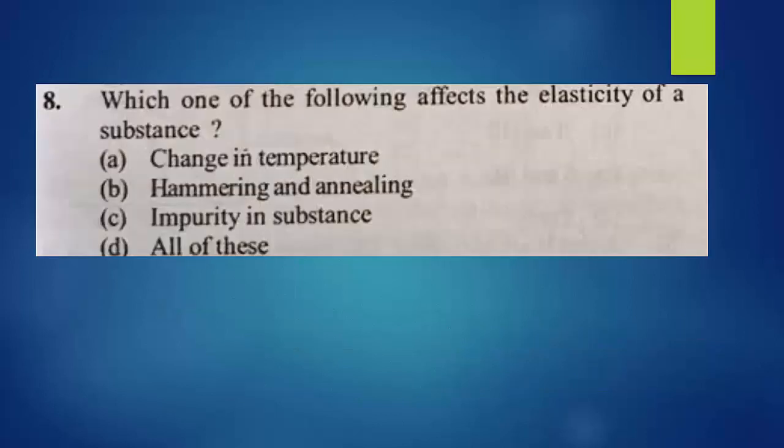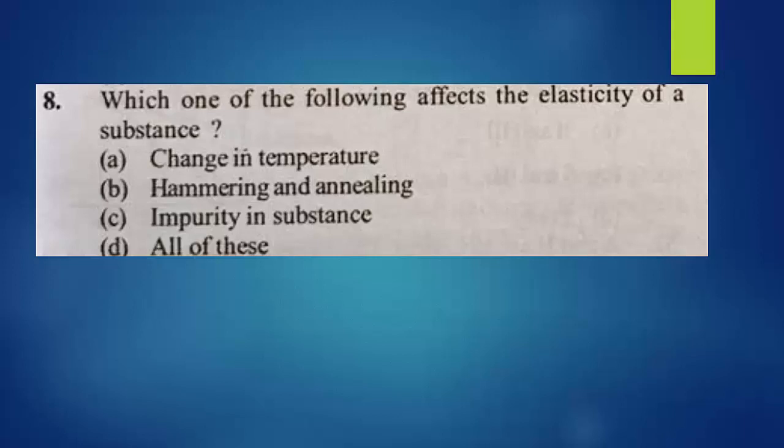Eighth question, which of the following affects the elasticity of the substance? What is elasticity? Remember, it is the capacity to regain its original size and shape. So which one of the following will affect it? The options given are: change in temperature, hammering and annealing, impurity in substance, all of these. Which of these will affect elasticity?